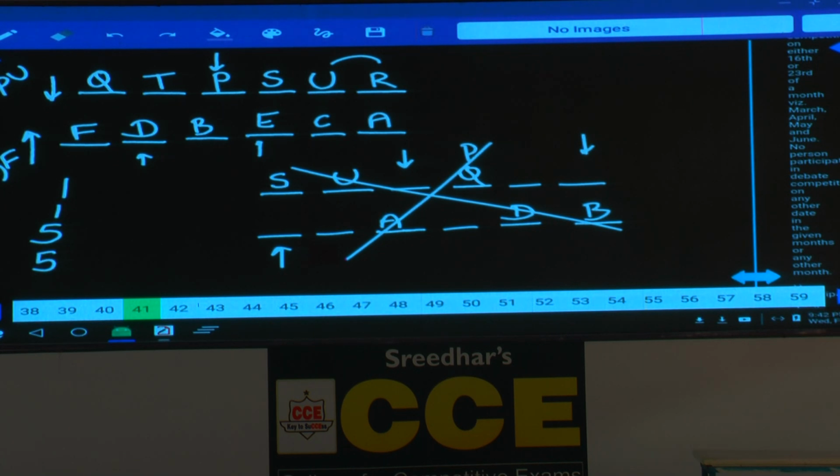Then finally question number 38, who among the following faces T? Now tell me who is facing T here? D is facing T. Now this D is an immediate neighbor of F. Then what is your answer here? That is choice 4. Choice 4 is the answer.